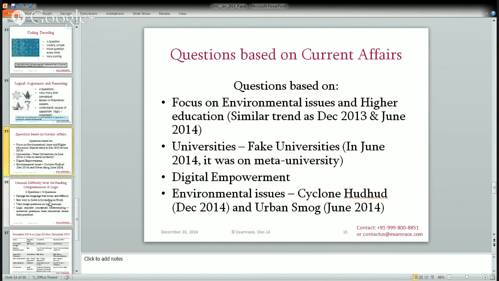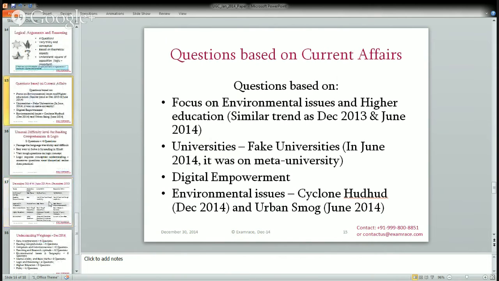Now, questions based on current affairs. The focus was again on environmental issues and higher education in the field of current affairs. The trend is similar to the 2013 and June 2014 examinations. This time, in the universities section, the question was on fake universities. In the June examination, the question was on meta university. Whatever the case, there is at least one question in higher education which deals with current affairs in the field of higher education.